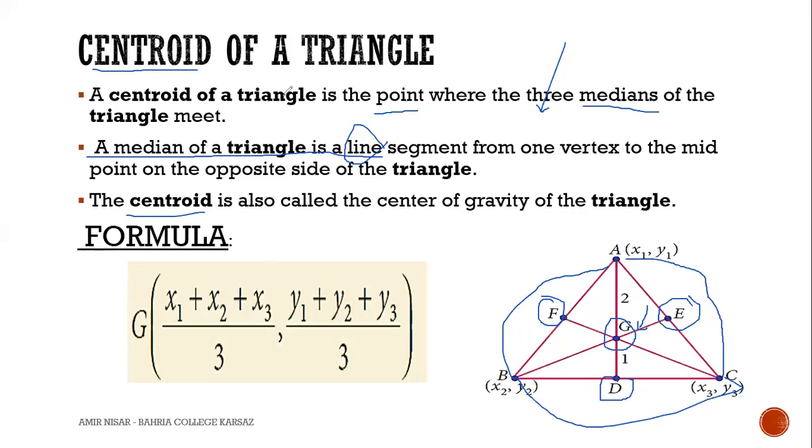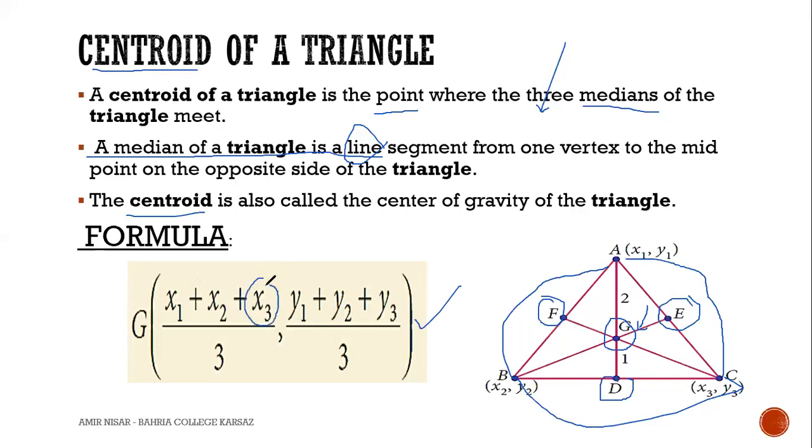The meaning of the x component is x1 plus x2 plus x3 divided by 3, and y1 plus y2 plus y3 divided by 3. Whenever you are asked to find the centroid, you will use this formula to find the x component and y component of the centroid.